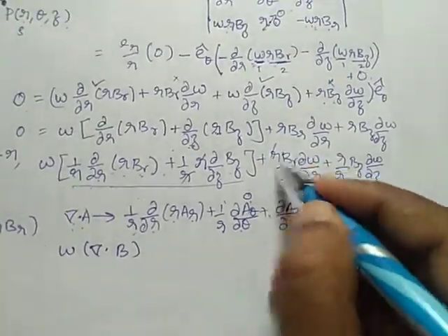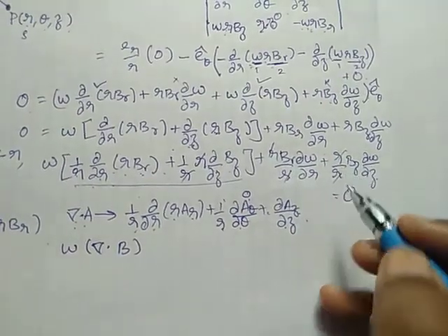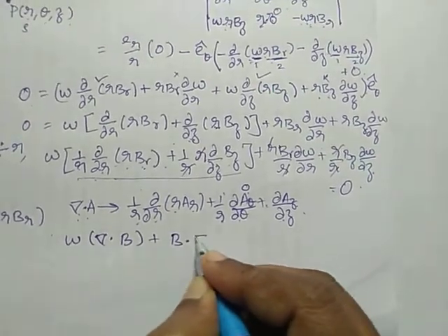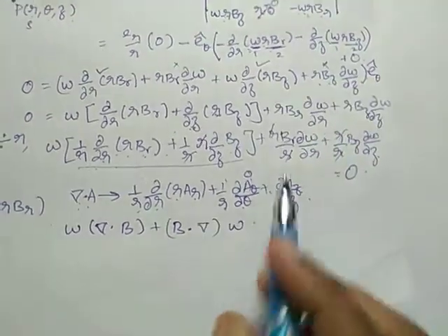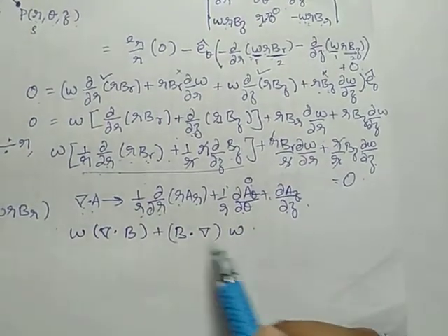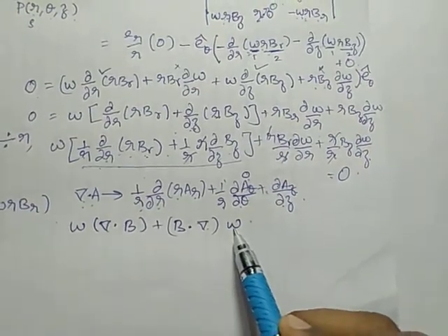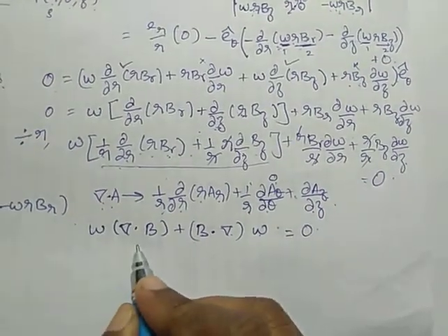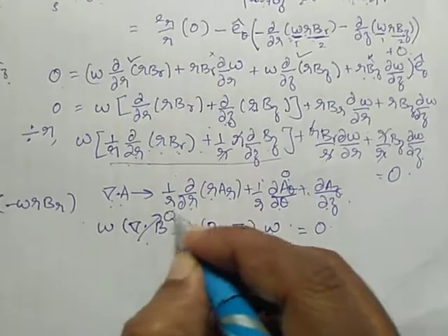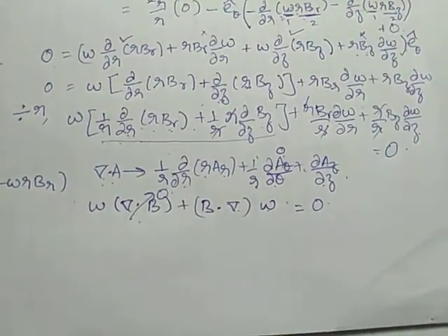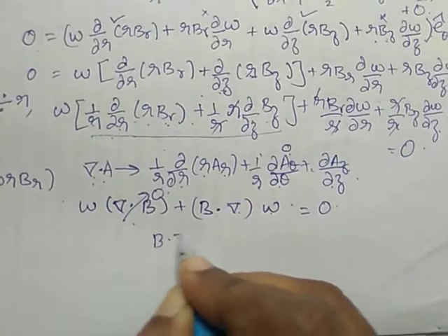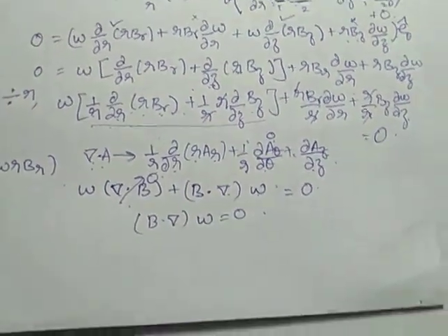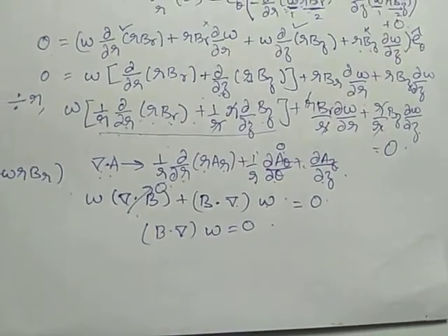Similarly here, B dot del omega, taking B dot with del and omega. Del dot B is 0 using the solenoidal property. So what is the term left out? B dot del of omega equal to 0.